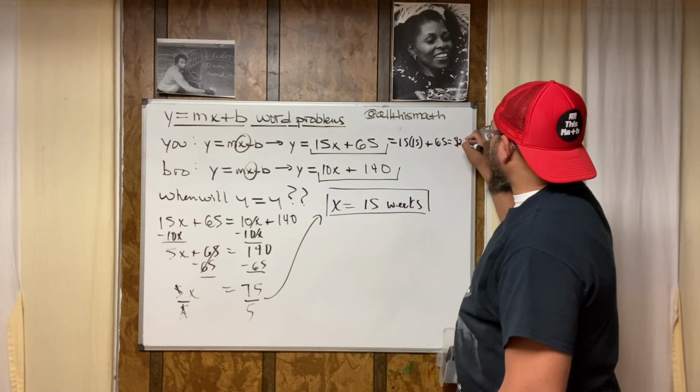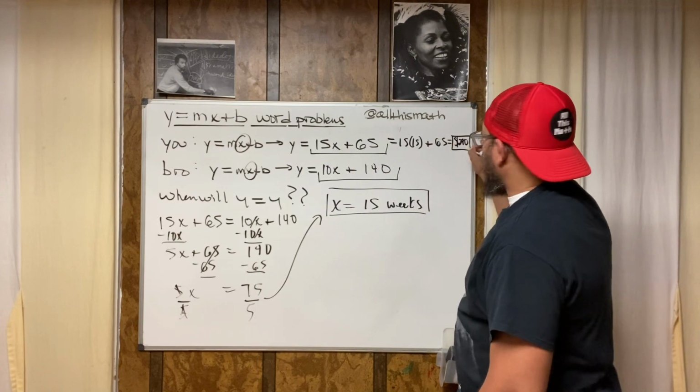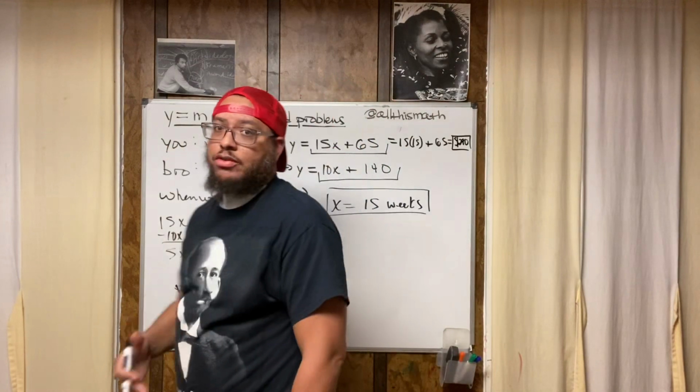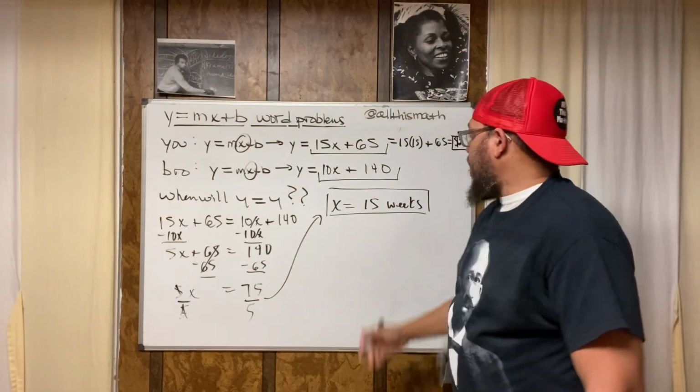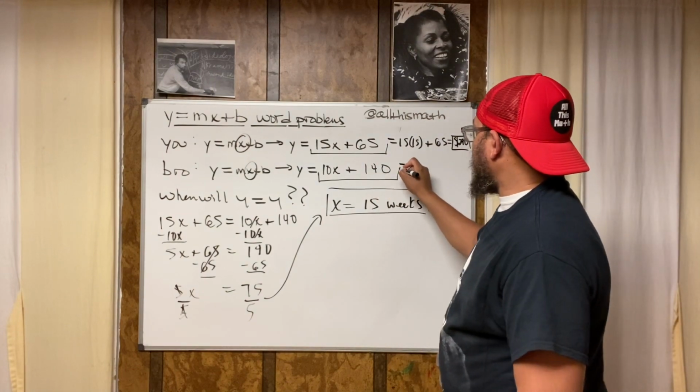So that means that at the 15 weeks, the main character in the problem is going to have $290. Now, what's going to happen to the main character's brother?